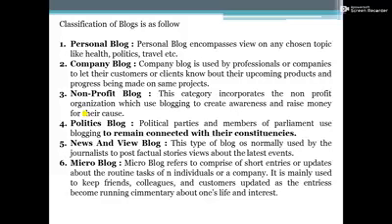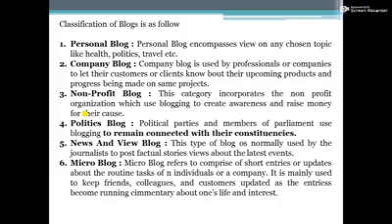Next one is news and view blog. This type of blog is normally used by the journalists to post factual stories and views about the latest events. And the last one is micro blog.